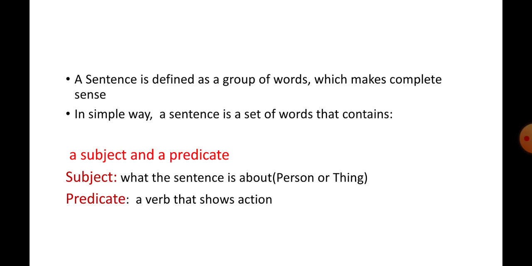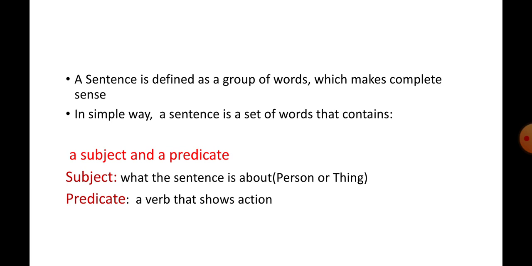For example, in the sentence, the cat is sleeping in the sun, the word cat is the subject. The cat is the subject, that is a person or thing. What is a predicate? A predicate is the part of a sentence or a clause that tells what the subject is doing or what the subject is.